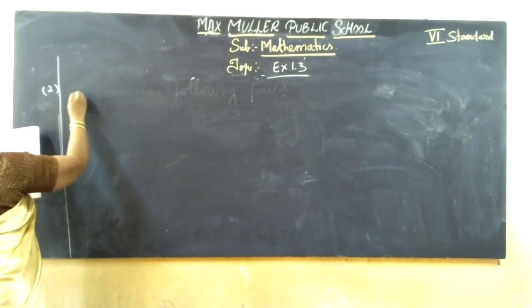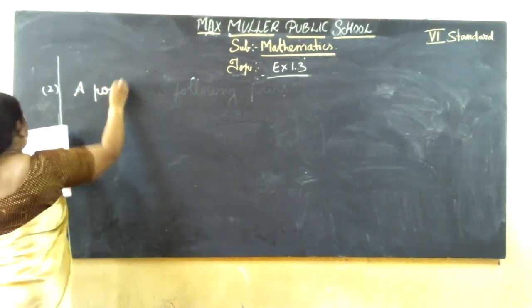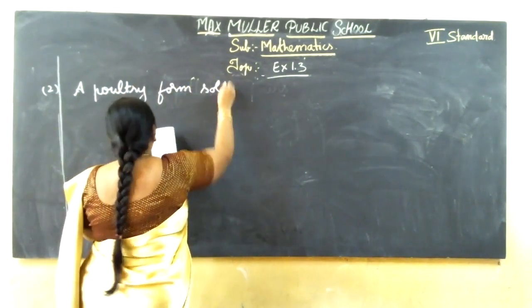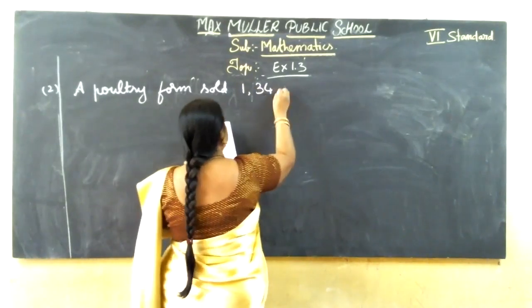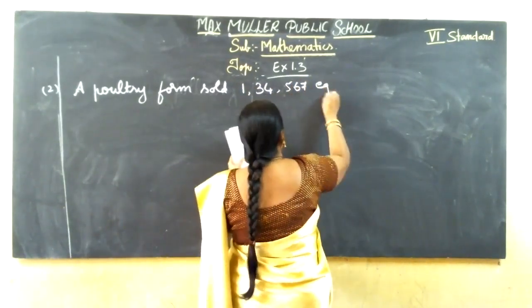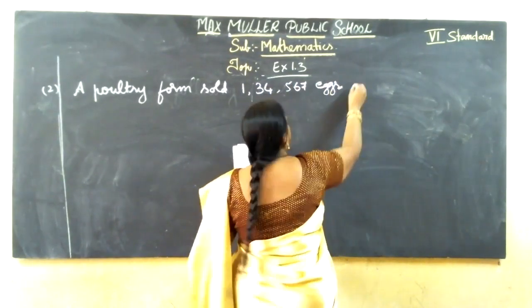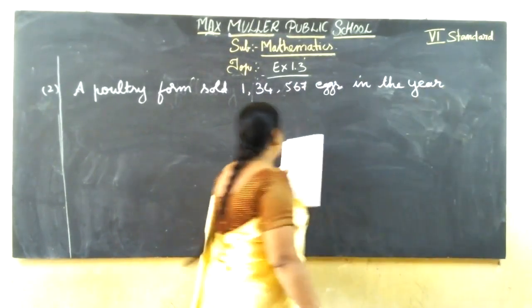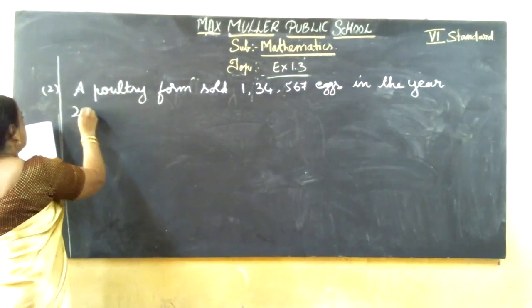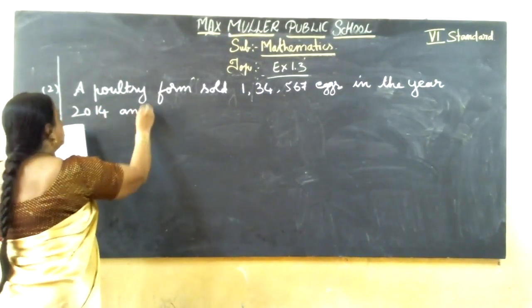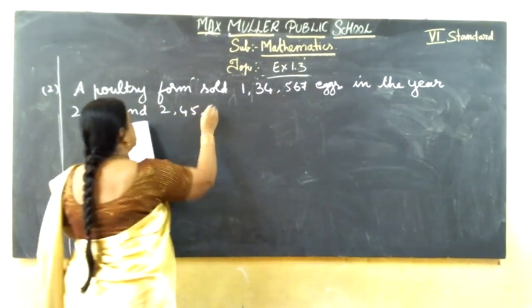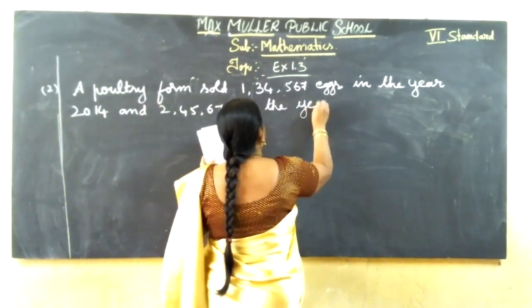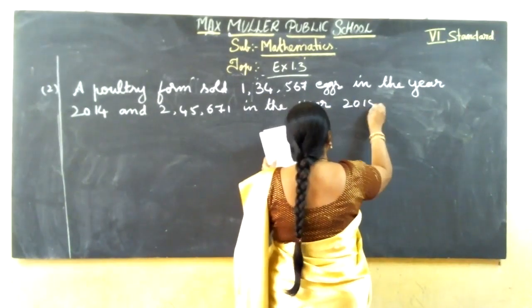Question number 2, a poultry farm sold 1,34,567 eggs in the year 2014 and 2,45,671 in the year 2015.